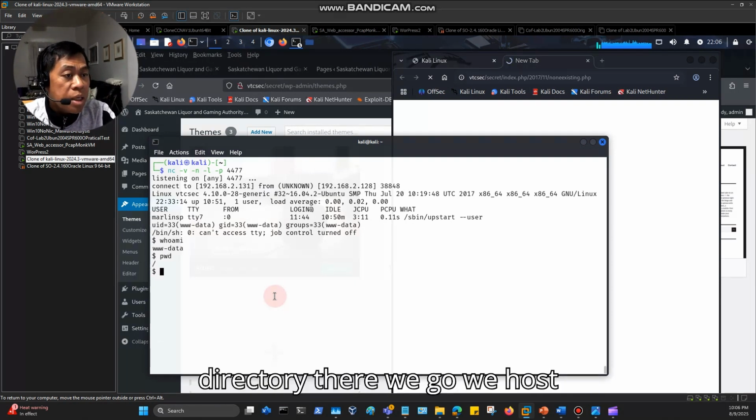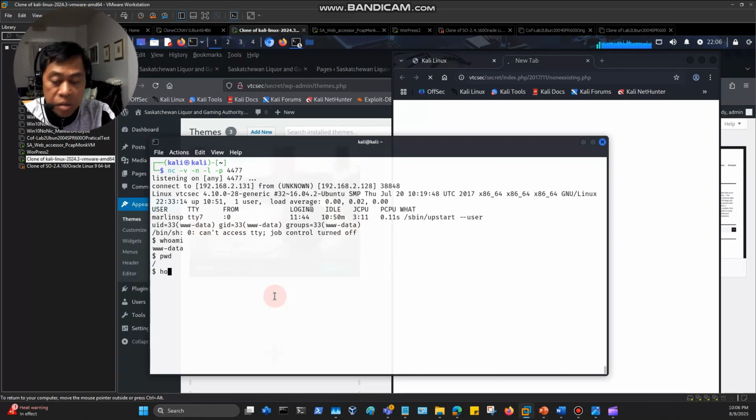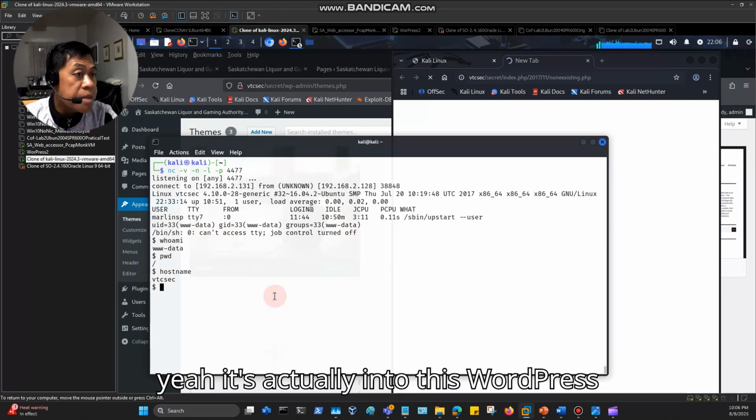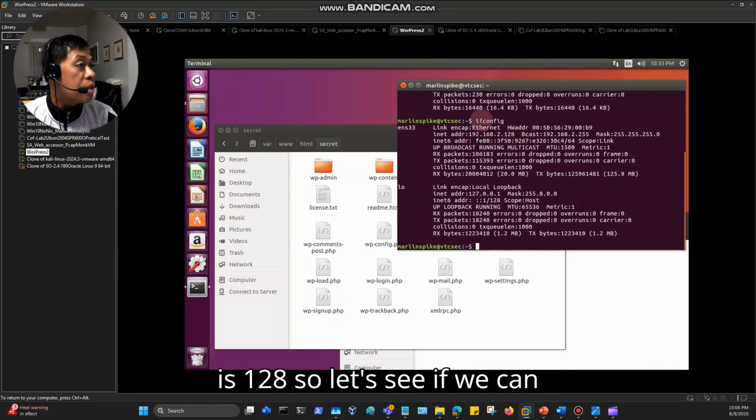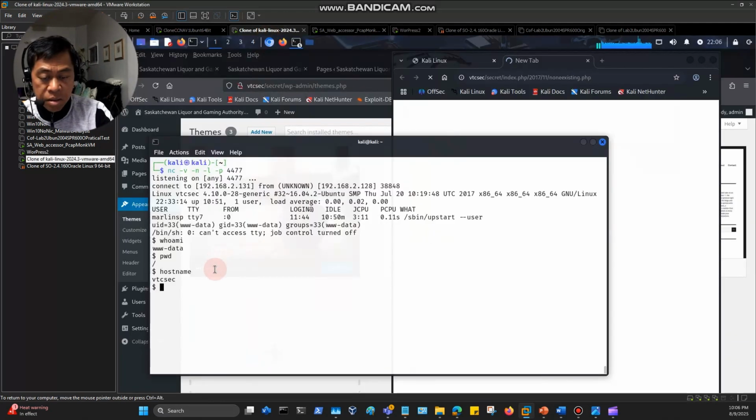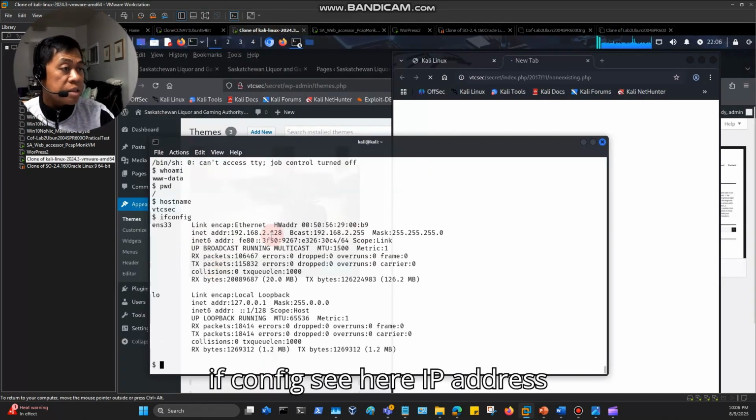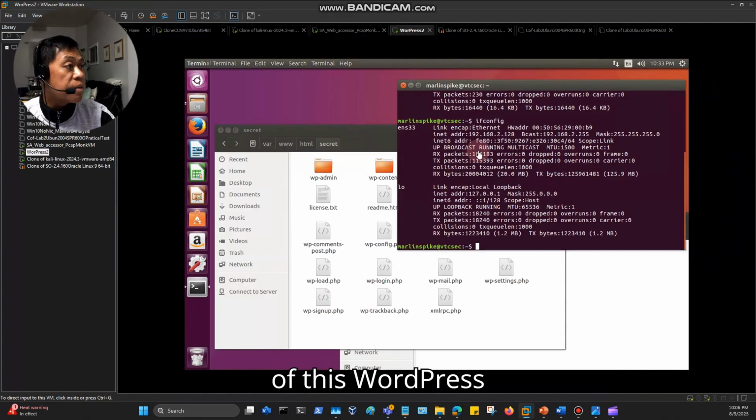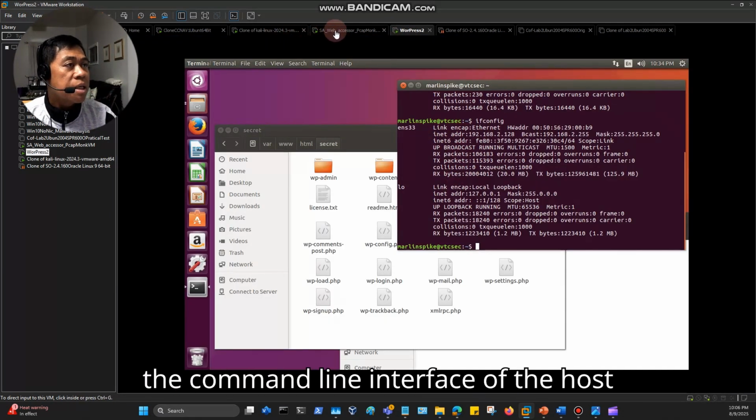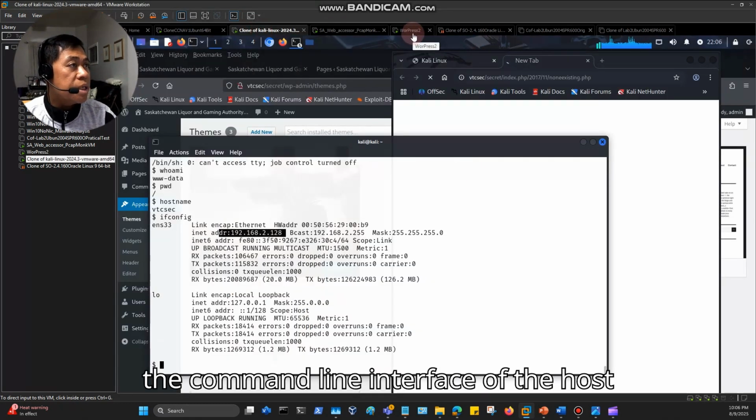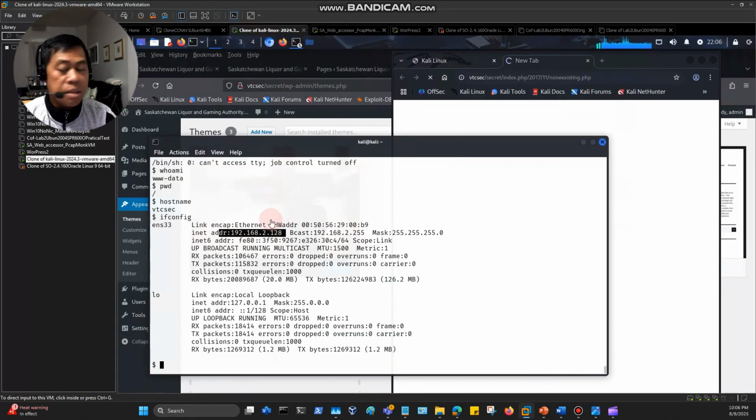There we go. We check the hostname: vtsec. So yeah, it's actually in this WordPress now. As you can see, the IP address is 128. So let's see if we can run ifconfig. See here, the IP address of this WordPress-hosting VM. So now we're in the command line interface of the host server for WordPress.